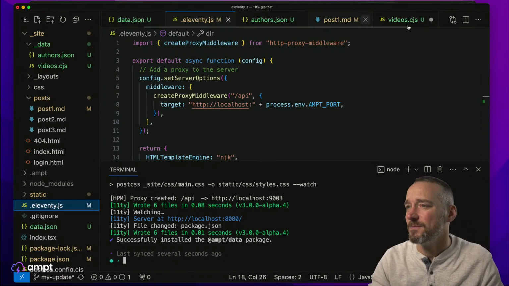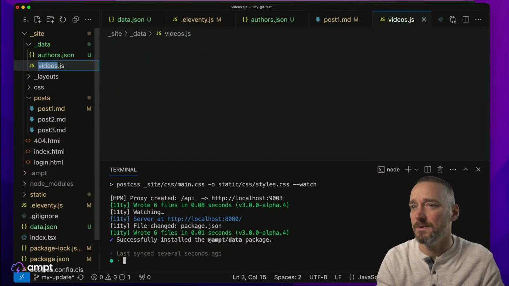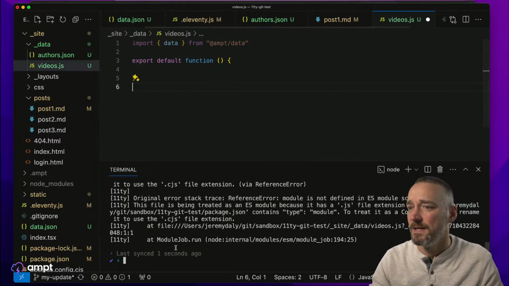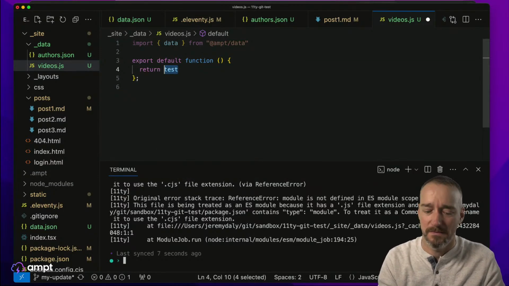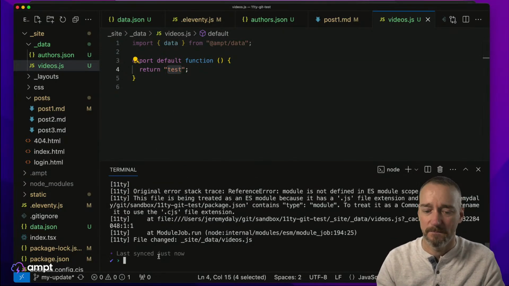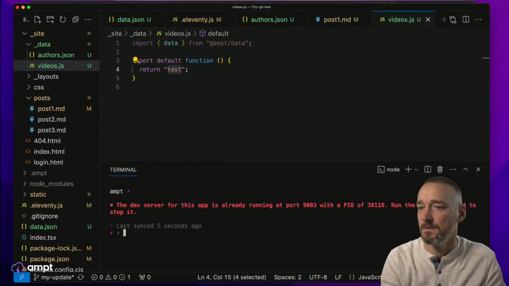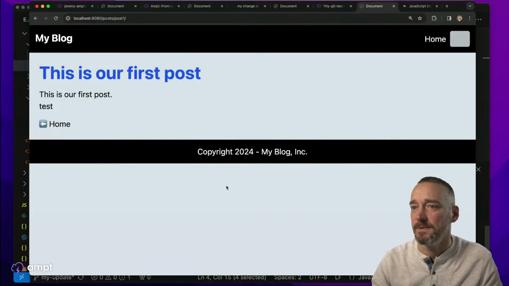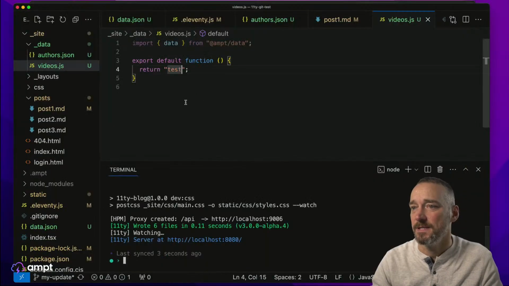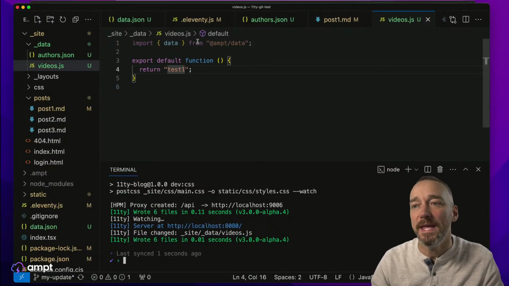Okay, that should work. So then we actually have to go back and change this to just regular JS, because it will be a module. For some reason, it doesn't like that. Check this. Okay, let's see what that does. Test, that works. All right, let me change this to test1, save that. Test1, perfect. Okay, so now we have data here.